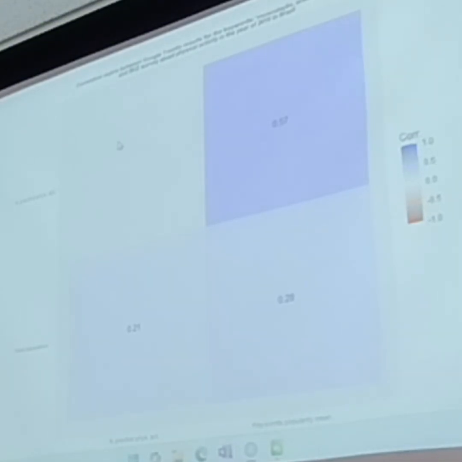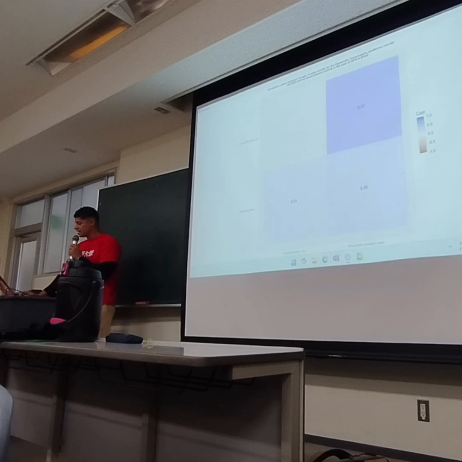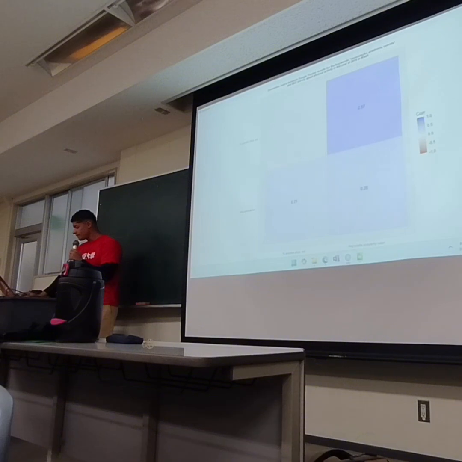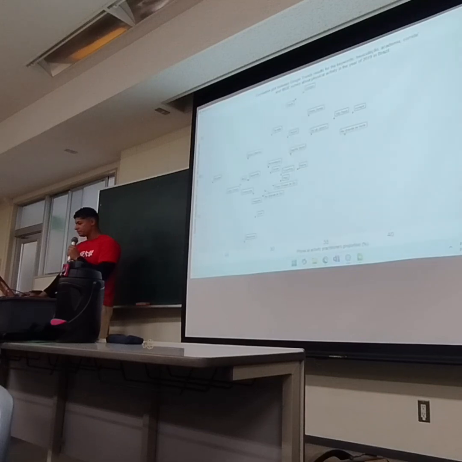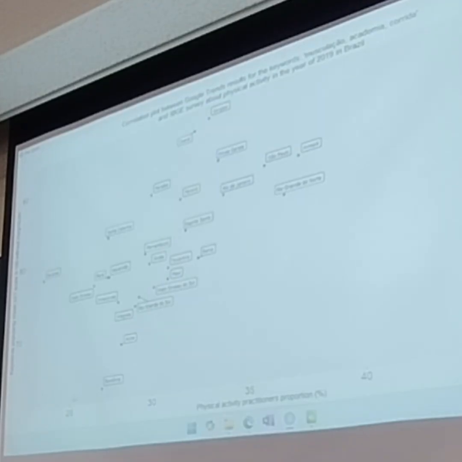By this correlation matrix, we see that indeed the Google Trends captured this aiming of the people of practicing physical activities, and the data is correlated, and also this is the correlation between the total population and the keywords. And the second figure we have is the correlation plot, which shows in the